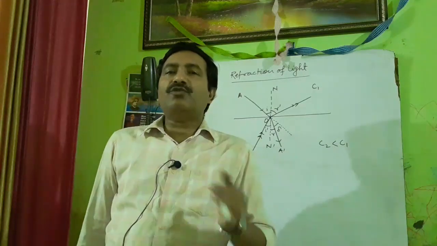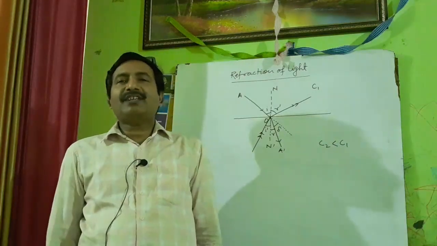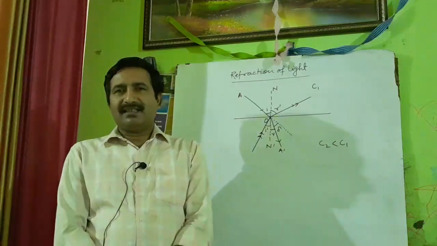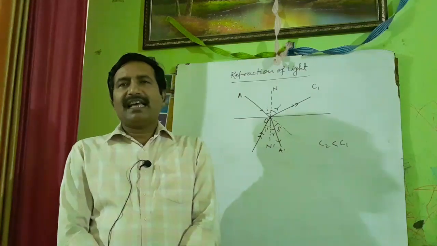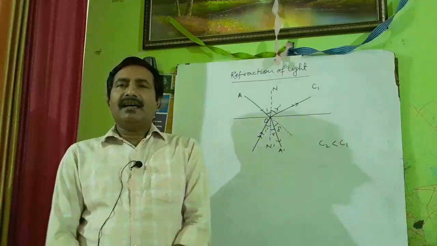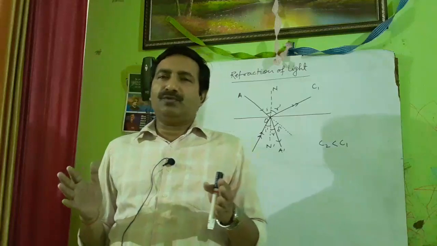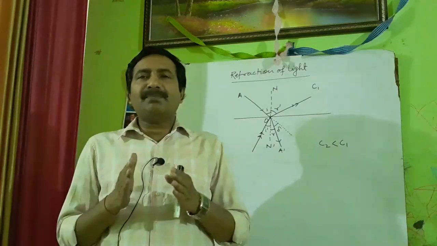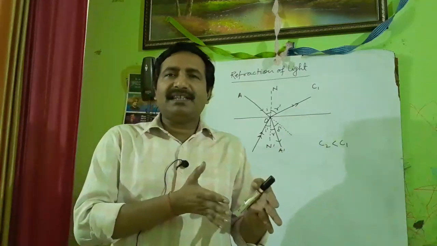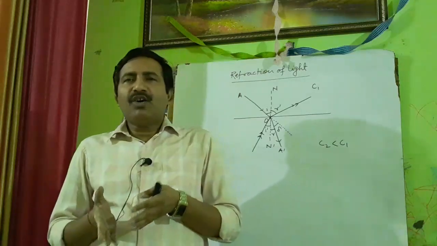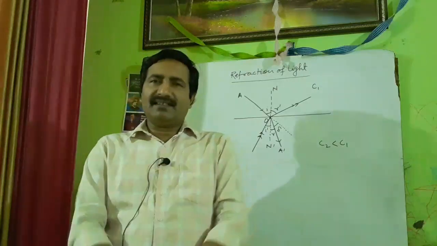You cannot measure absolute optical density. Then you will ask, how can we understand which medium is denser and which medium is rarer? You can have information about the optically rarer and optically denser medium only if you have two different media in front of you, means it can be compared. You can only say that a medium is comparatively rarer than the other medium, or comparatively denser than the other medium, but you cannot calculate optical density.